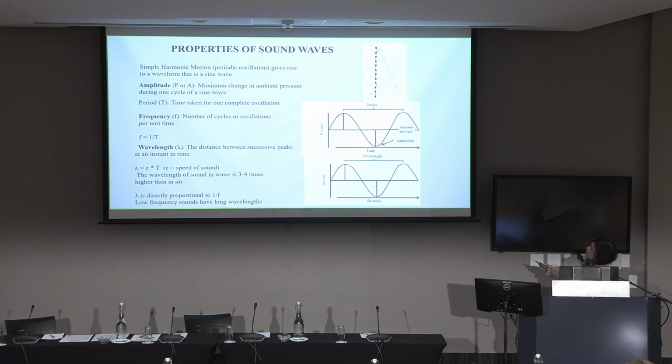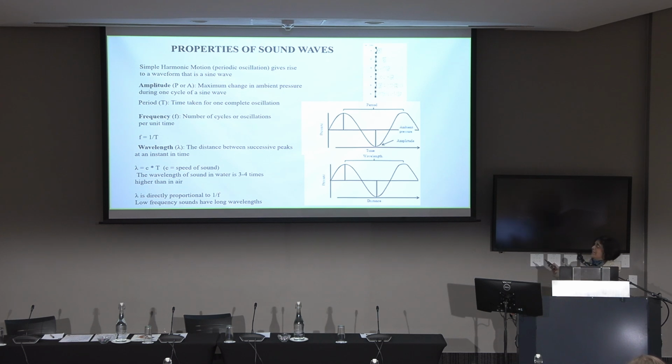So there are a few things we need to define. The first is the amplitude, which is really the maximum change from the ambient pressure during one cycle of a sine wave. And the frequency, which I said is the number of cycles or oscillations per second.